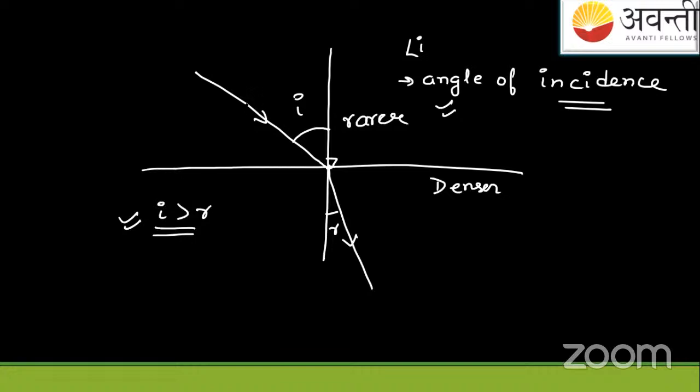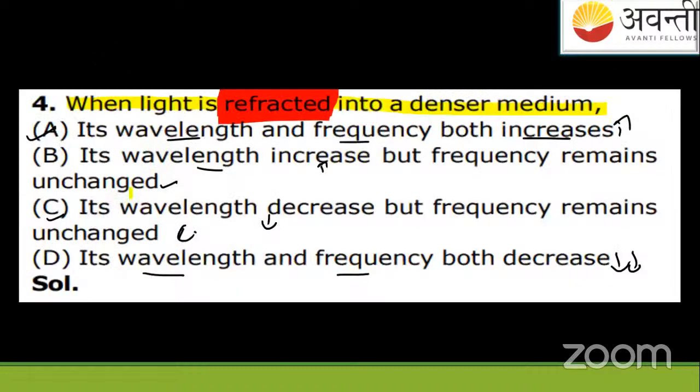If we comment on the light ray, frequency is defined as what? Frequency is C by lambda. We know how the C changes. So I will say if lambda is changing, frequency will change. What's the next thing? They are commenting about the frequency remaining unchanged or increasing.